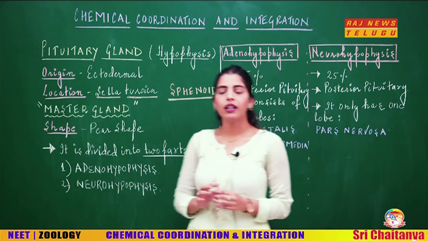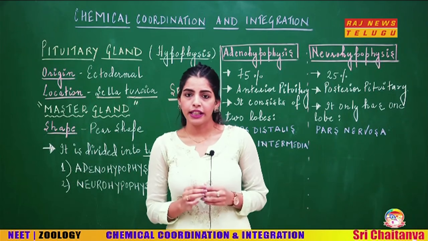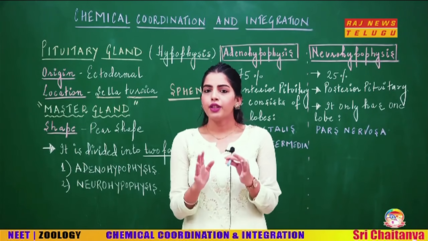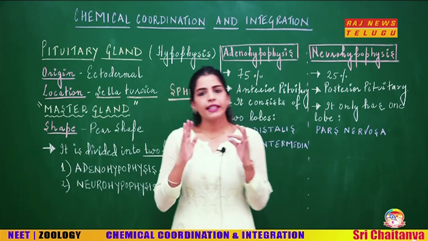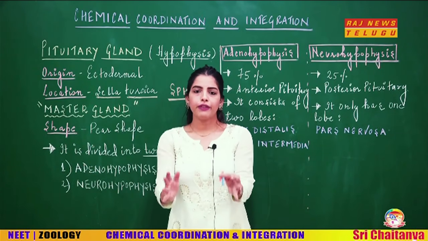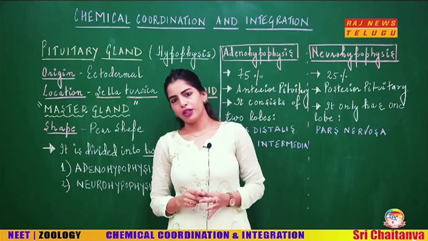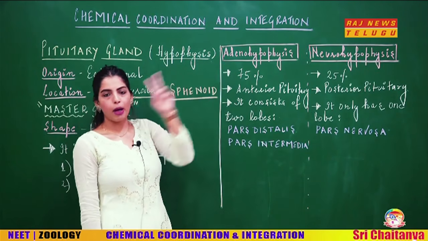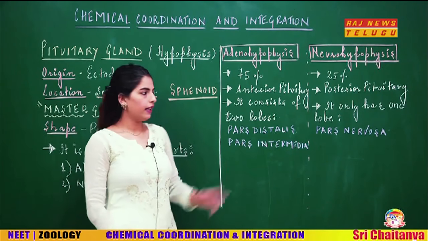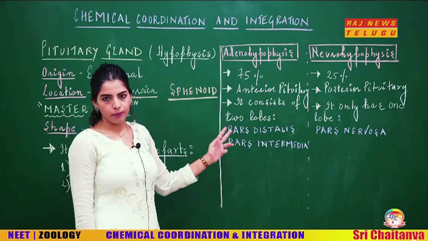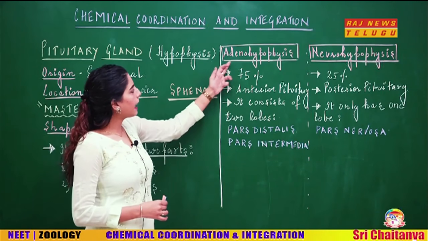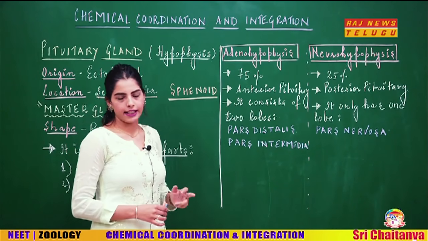Okay, now coming to the next part: the pituitary gland is divided into two parts. Now let us see some of the comparison of the two parts of the pituitary gland. On this side of the board, I have written about the two parts of the pituitary gland in the differences form. The first part of the pituitary is called as the adenohypophysis.